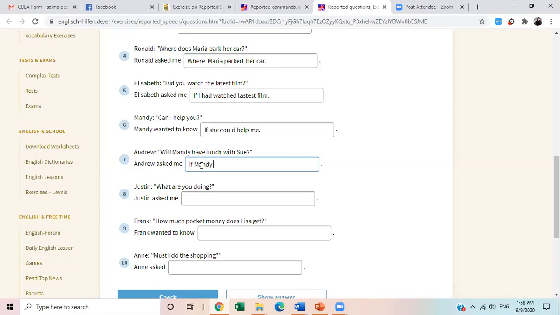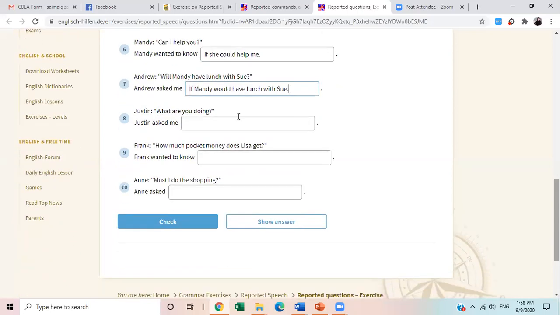So if Mandy, according to the rule, will be changed into would. If Mandy would have lunch with Sue. Names will not be changed. Okay, names will remain the same. All right. Now, Justin, what are you doing?